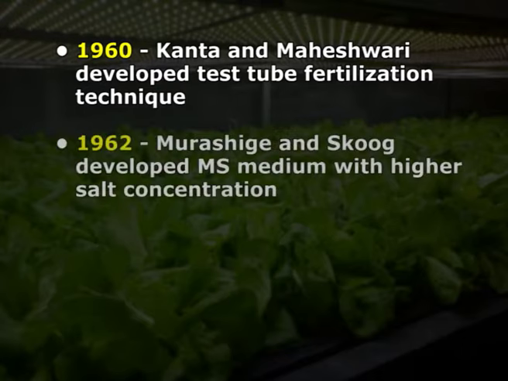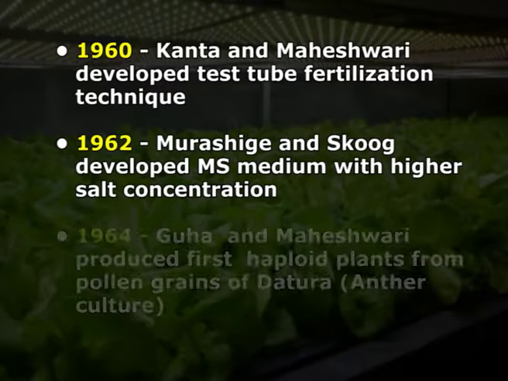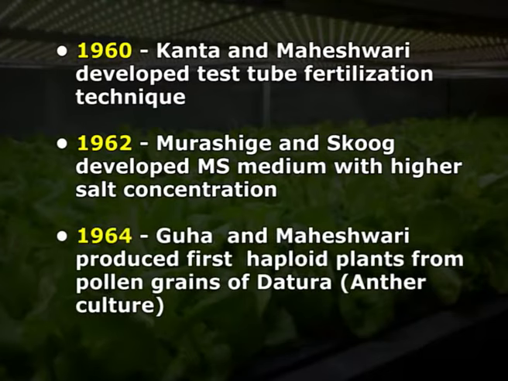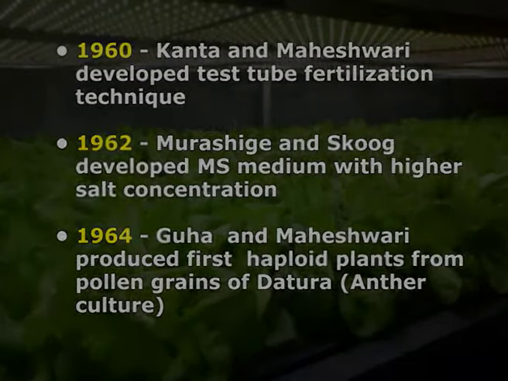Moving towards 1962, Murashige and Skoog developed MS medium with higher salt concentration. In 1964, Guha and Maheshwari produced the first haploid plant from pollen grains of Datura, that is biologically known as anther culture.